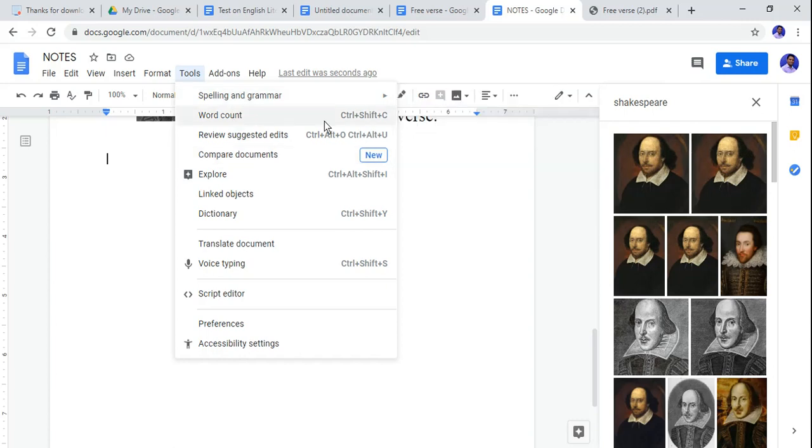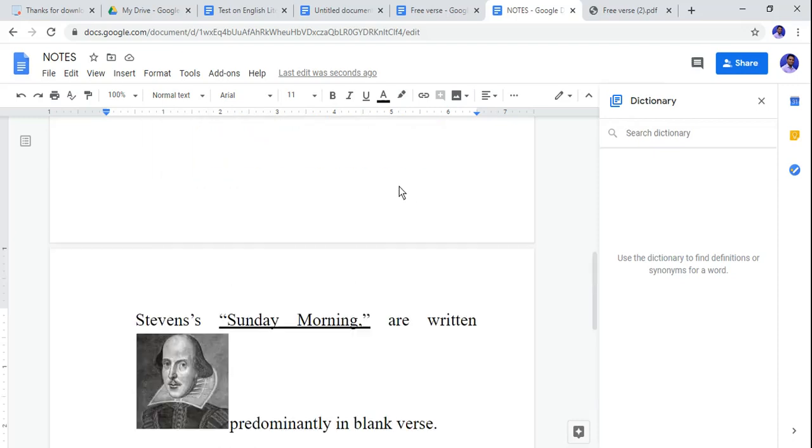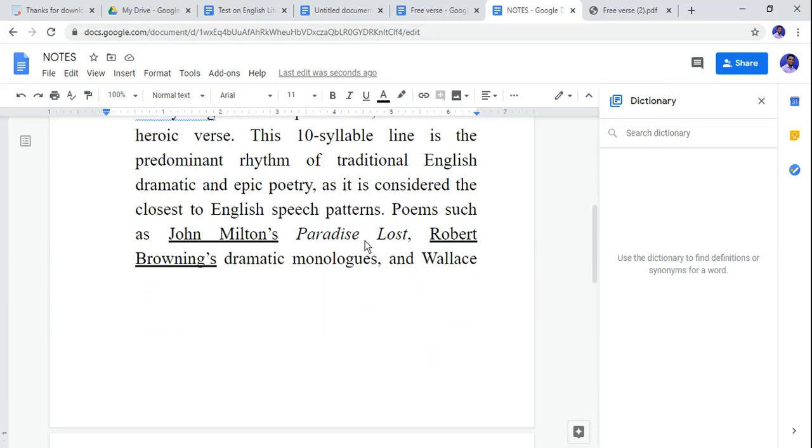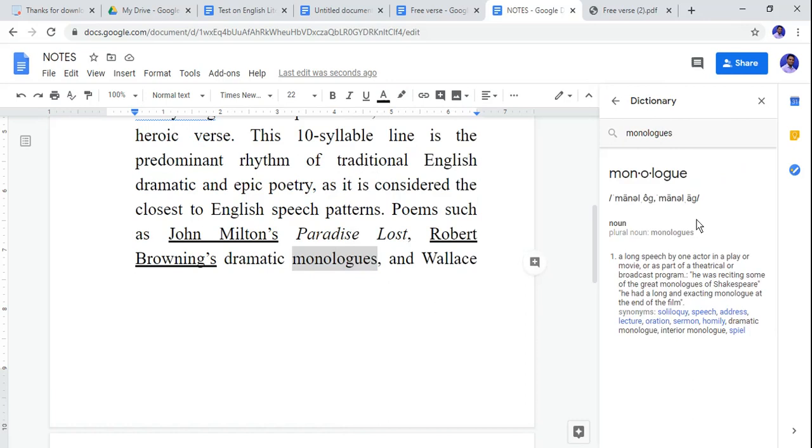Then you can count the words like Microsoft Word. Then you can explore. The very important option I like is that the dictionary is attached with this. I can search the meaning of any word immediately on the web. For example, the word monologue, suppose I get confused and I want to find out the meaning or the definition, you can see immediately I can search online. So this is again a very important thing we can see in Google Docs.